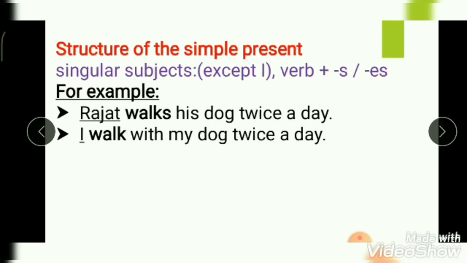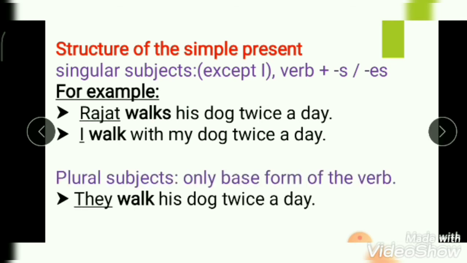Next, structure of the simple present. With the singular subjects except I, we will write verb plus s or es. For example, Rajat walks his dog twice a day. Here we have the singular subject Rajat and we add s with the verb to write it in a simple present tense. Except I, example, I walk my dog twice a day. In this, except I, with all the singular subjects, we will write s or es with the verb. For plural subjects, only base form of the verb. They walk his dog twice a day.